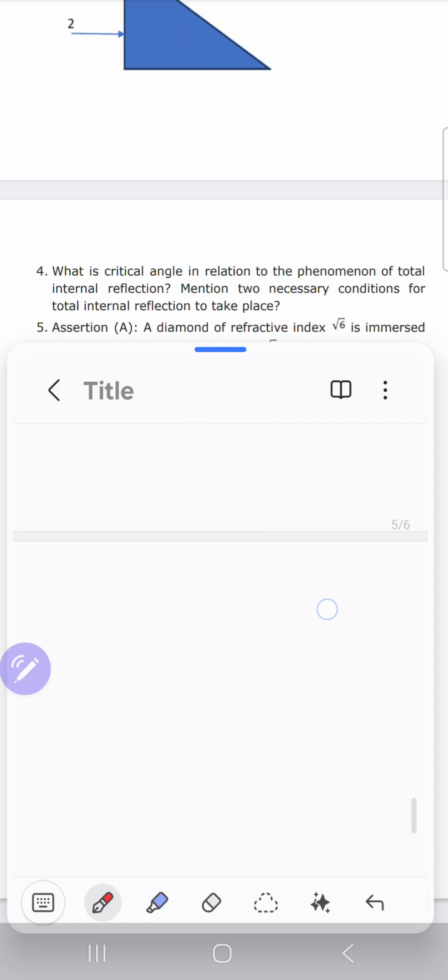Now question number 4 is, what is critical angle in relation to the phenomenon of total internal reflection? So this is a simple theory question.